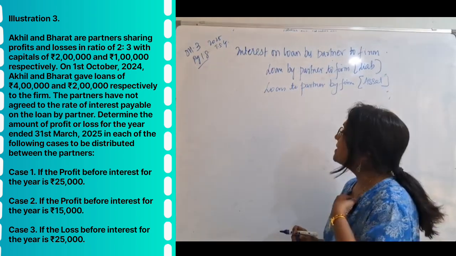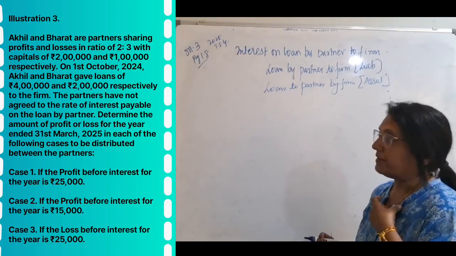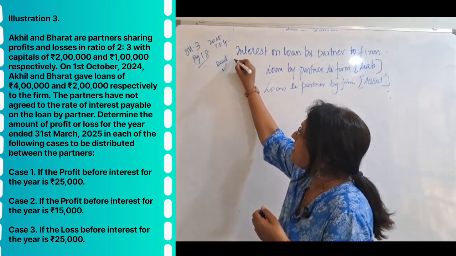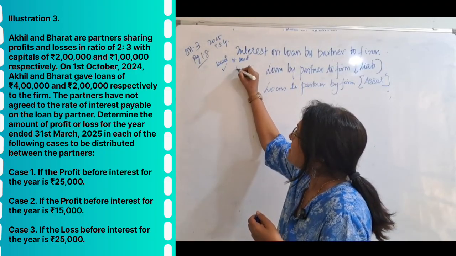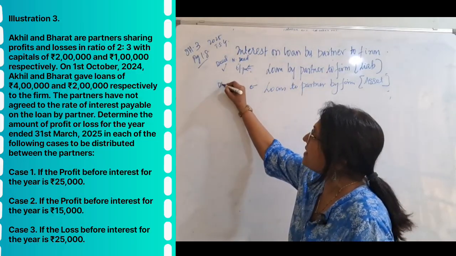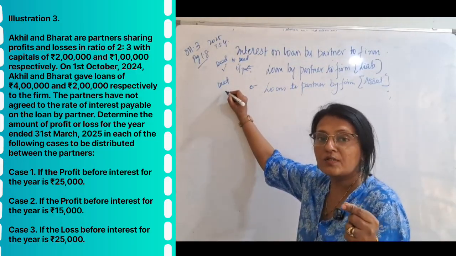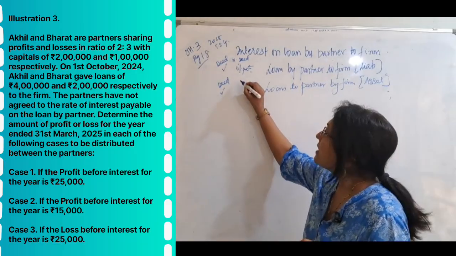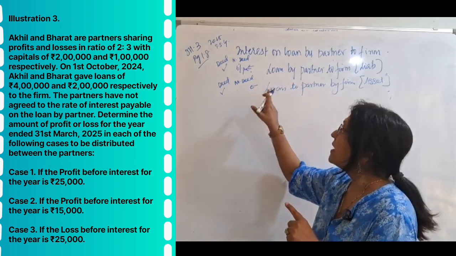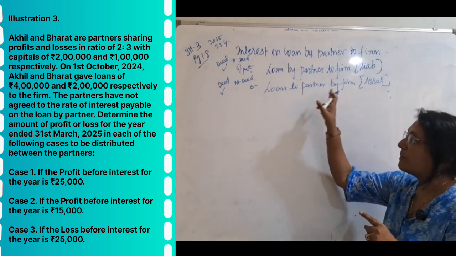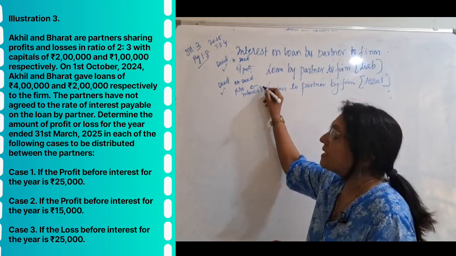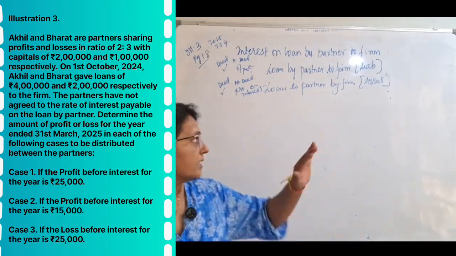Again in this case, now we are talking about interest. In case of interest, if there is a deed, go according to the deed. If there is no deed, then 6% per annum is mandatory. Here also, if there is any deed regarding interest, give according to the deed. If there is no deed, remember, keep this in mind, in case of loan to partner by the firm, if there is no deed, no interest will be given.